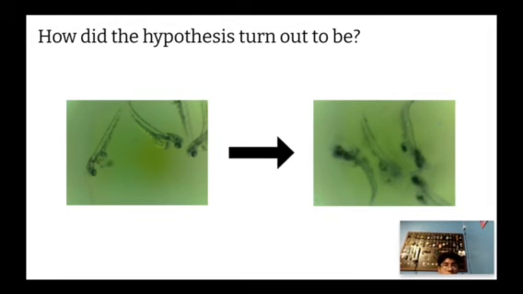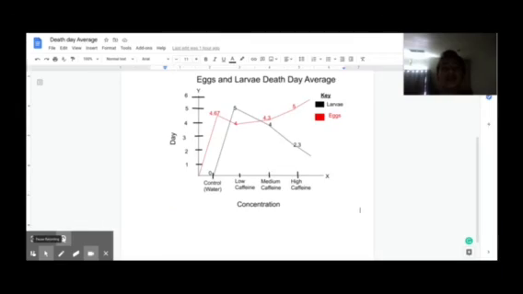Unfortunately, both the eggs and larvae died in the end, some sooner than others. It all depended on the amount of caffeine they were given. This is the average death day for the larvae and eggs.